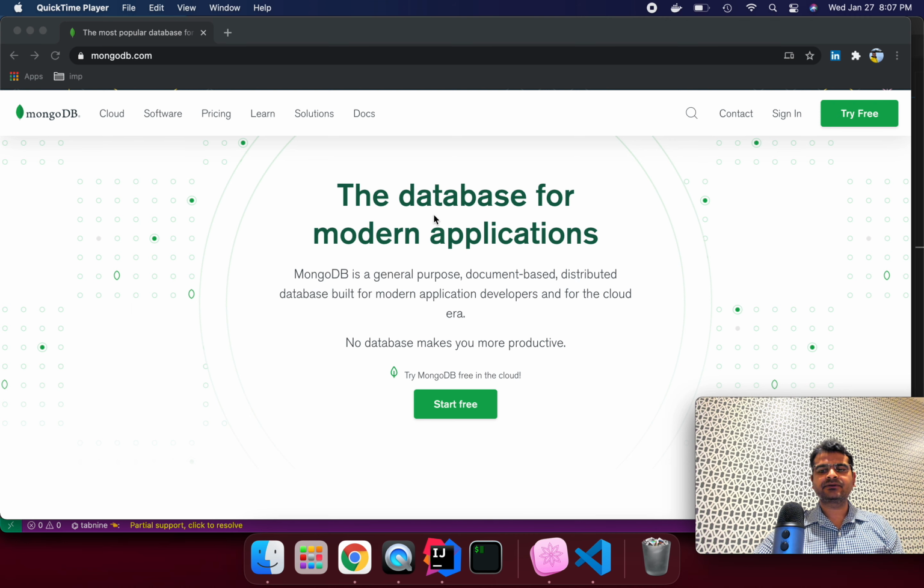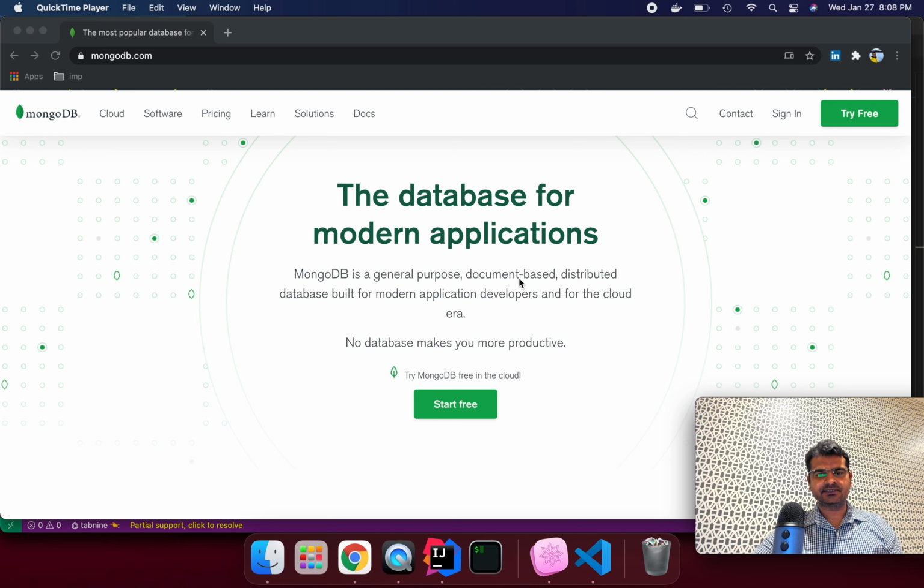The definition they are trying to give here is: MongoDB is a general purpose, document based, distributed database built for modern application developers and for the cloud era. MongoDB is general purpose, so we can very easily use MongoDB with JSON format. We don't need to do the preparation the way we do in a relational database, where first we need to create the table structure and so many things to start with. But in MongoDB we don't need to do that. We just create the JSON document and store it into a MongoDB collection. Collection means MongoDB table.